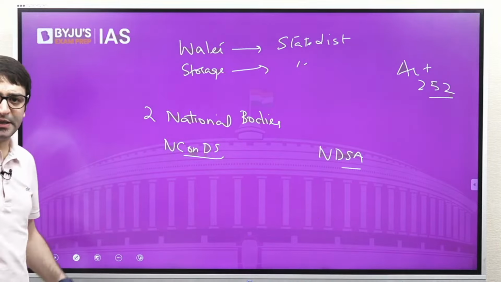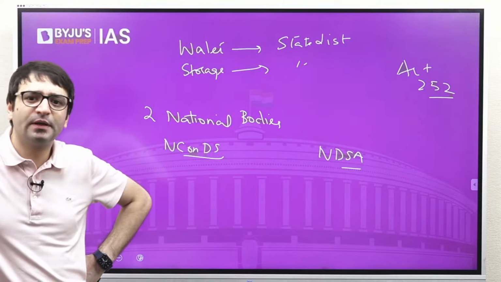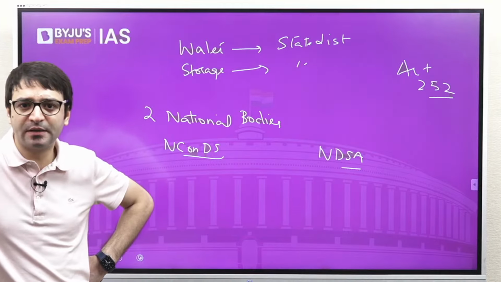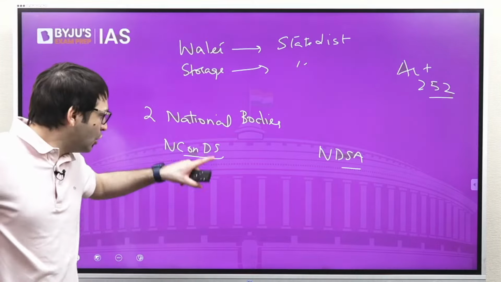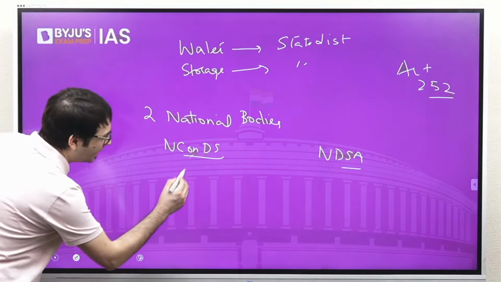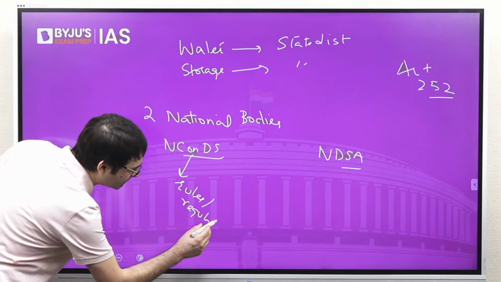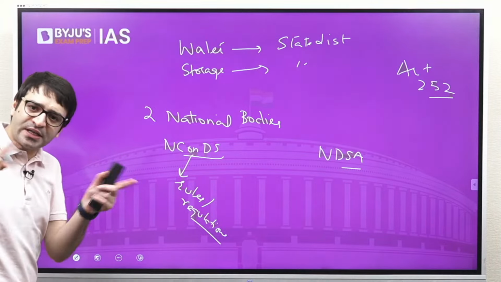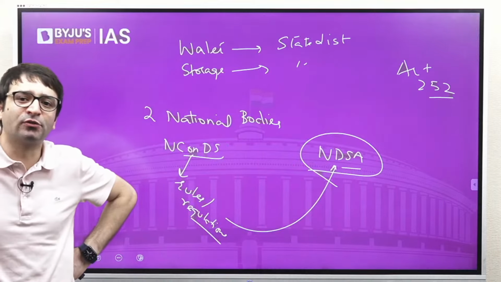The committee consists of the chairperson of the Central Water Commission, 10 members nominated by the central government, and a maximum of 7 members nominated by the state governments. The role of this National Committee on Dam Safety is to create rules and regulations for dam safety, and these rules and regulations are to be implemented by the National Dam Safety Authority.